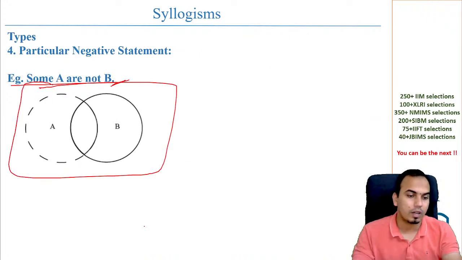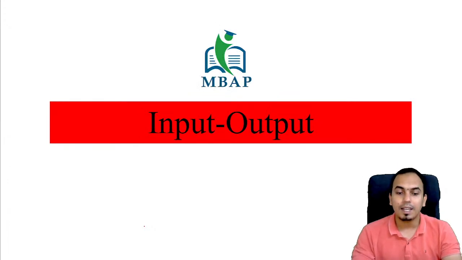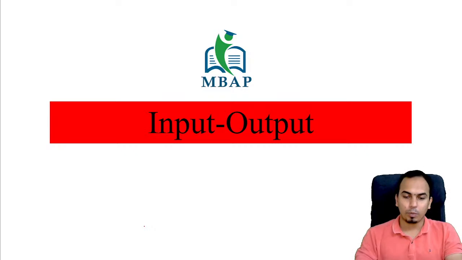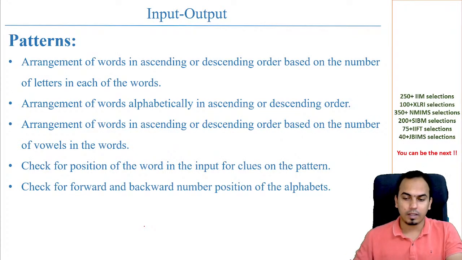Some A is B, and some A's are not B. We've taken that. Let us get into the input-output part also. Input-output part की बात कर रहे हैं. And here what do we see?